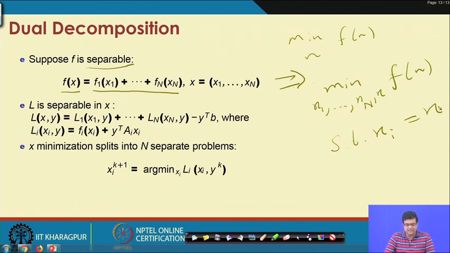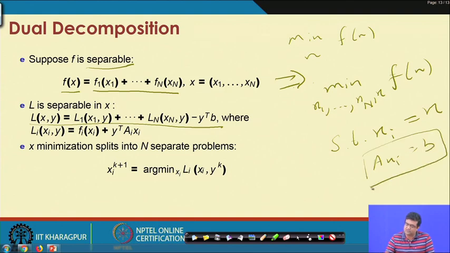If you have a constraint like this, then you can write the Lagrangian function as this. This can be written as a of x_i is equal to b. So, this is in this form, that a of x_i is equal to b. Your L is now separable in x.